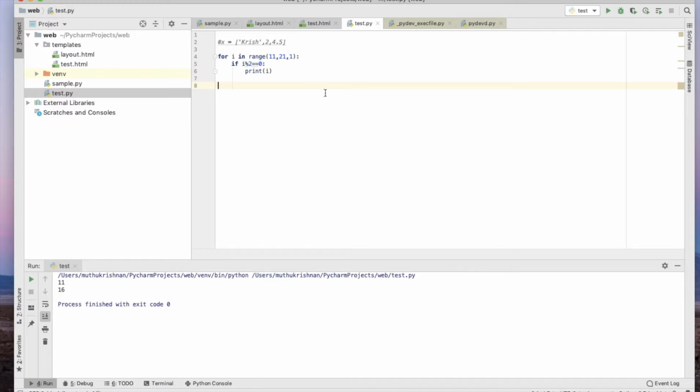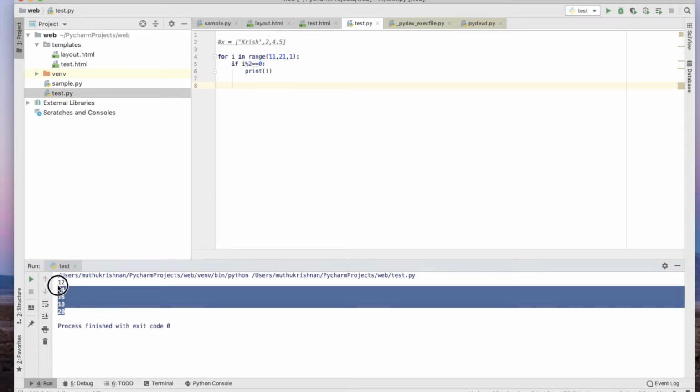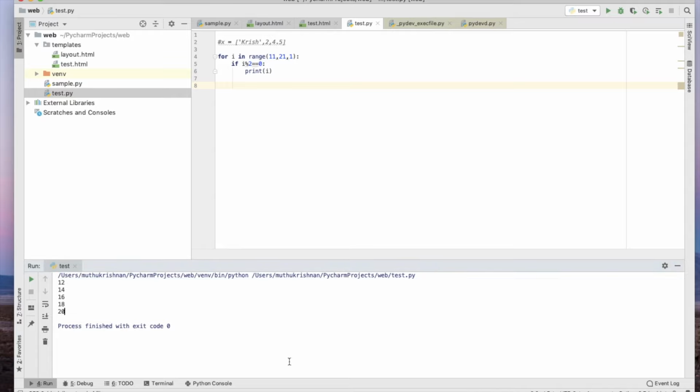I want to print only the numbers divisible by 2 in the given range. Look at the output here. Yes, hope you can understand now. If I want only the numbers which are not divisible by 2, in that case you can go with not equals. So by this you can provide the condition, and according to our logic, this is how we can provide conditions in a for loop. All right. Thank you.